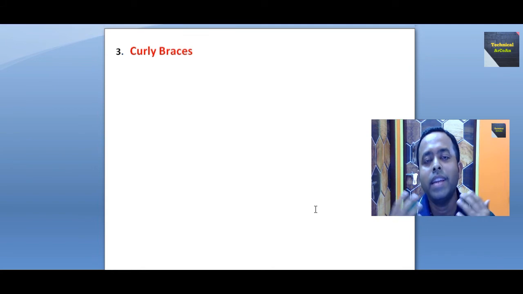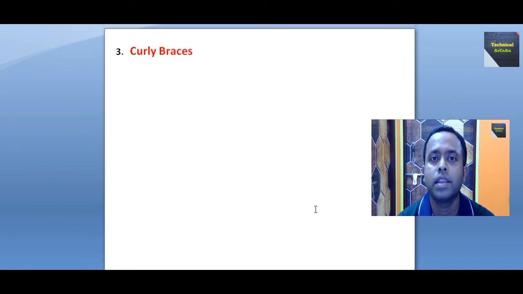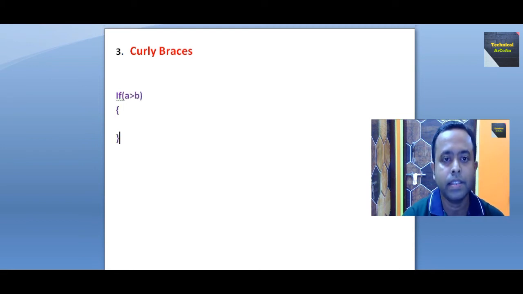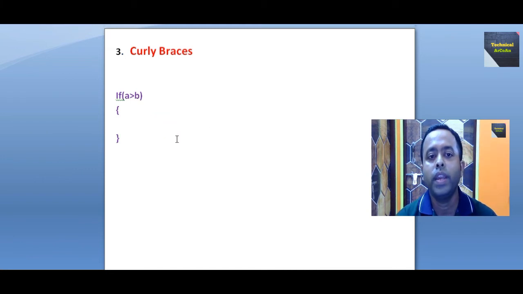Normally when we write a for loop or while loop or some if-else or conditional statement, we use these curly braces. Suppose we write if a greater than b, and then we put curly braces, and within these curly braces we provide more than one statement. But it is a convention, and for better programming, if there is a single-line statement or empty statement, always provide these braces.